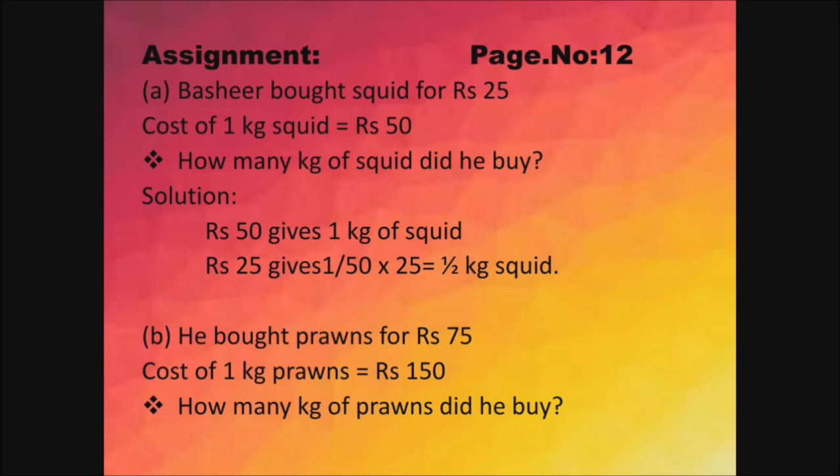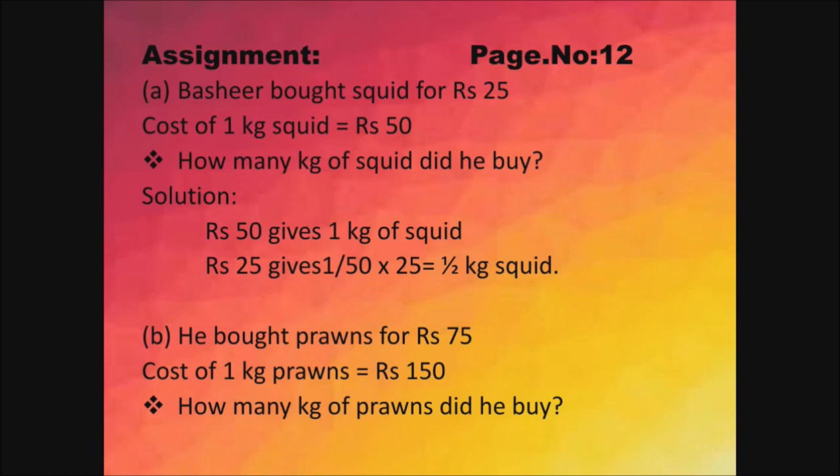The solution is rupees 50 gives 1 kg of squid. So rupees 25 gives 1 by 50 into 25, which is equal to 1 by 2, that is half kg squid. So Bashir bought half kg squid for rupees 25. Okay, this sum I have solved. The same way you have to solve the B sum.